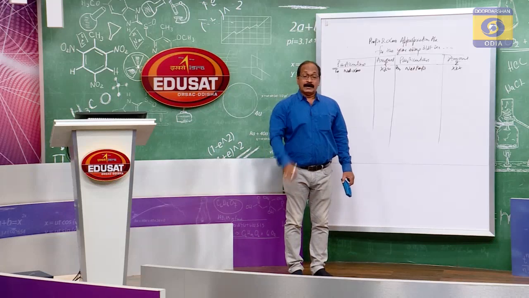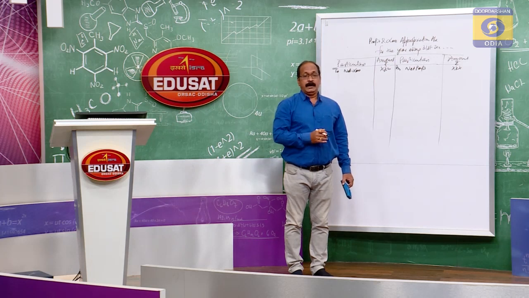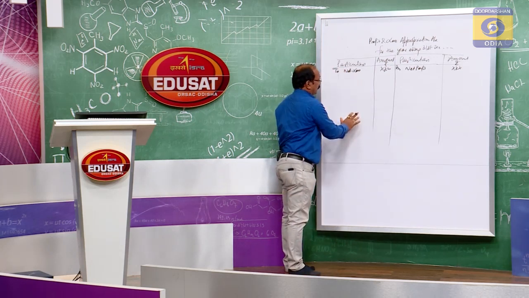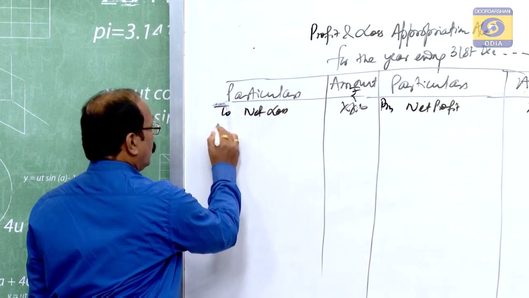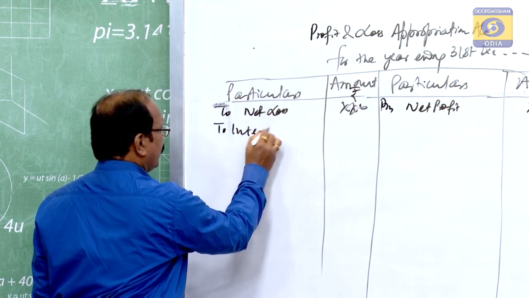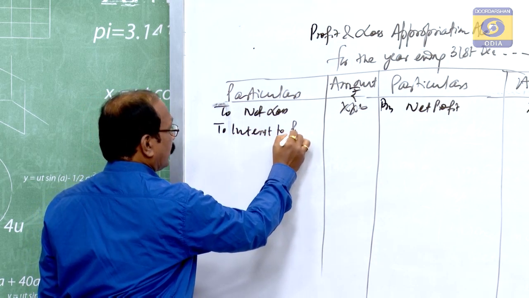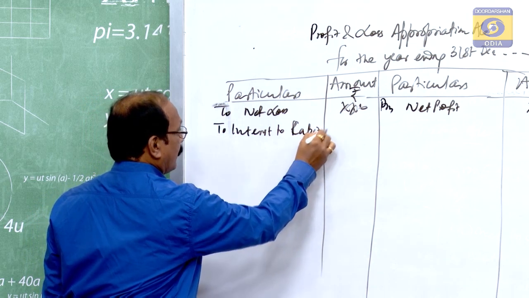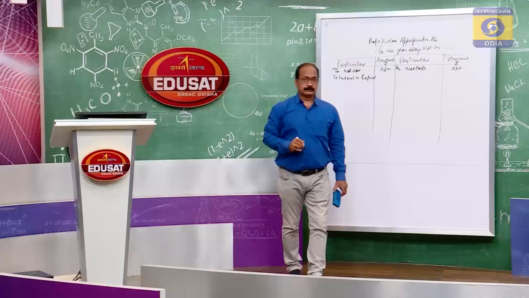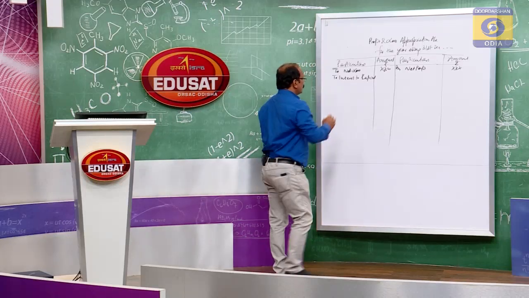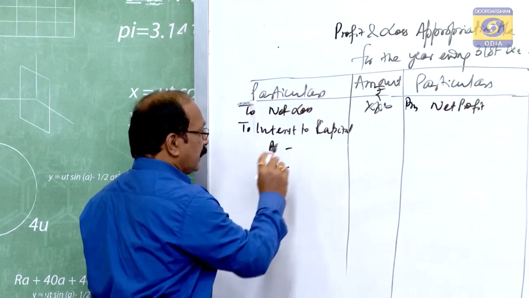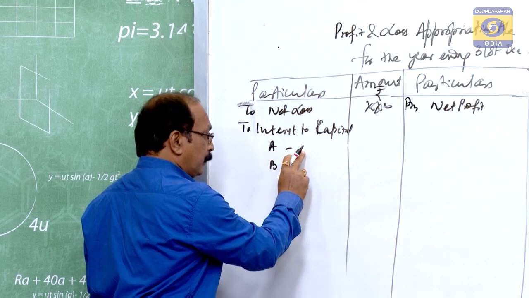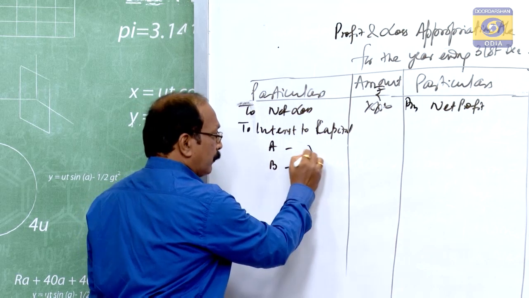Then whatever items are given in the problem, you have to see, all the items are to be shown on the debit side. To interest on capital, if it is given to partners, you have to calculate. Suppose A and B are partners, how much interest is calculated and payable to A and to B, you have to write here.